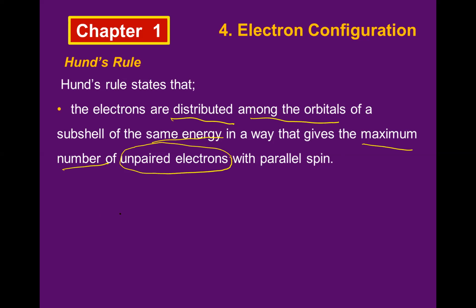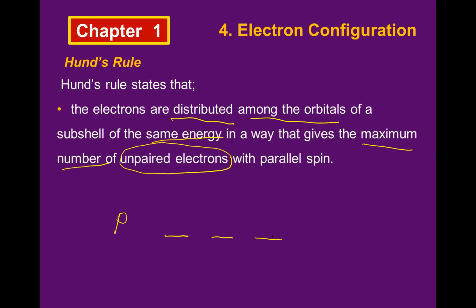For example, if I have p subshell, how many orbital do I have? S, how many orbital? One orbital. P? Three orbitals. So I will draw 3 lines because it's 3 orbitals. D, how many orbital? 5. F, how many orbital? 7. Okay. Good. Everybody understands this one.